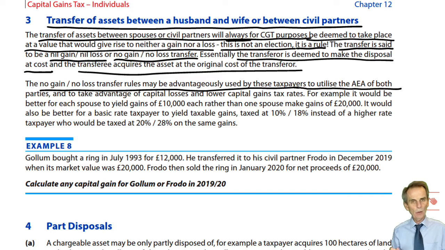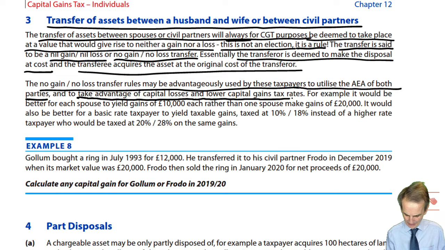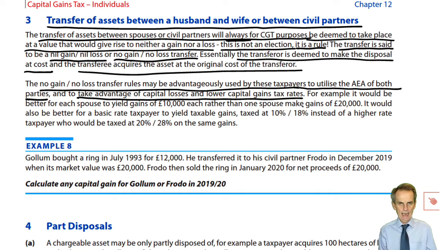So we know that we want to utilise our available AEA each year of both parties, spouses or civil partners, and to take advantage of capital losses and the lower capital gains tax rate. So as a separate issue, we want to use AEA, we want to use any losses.